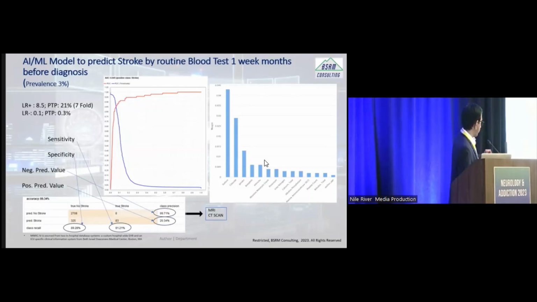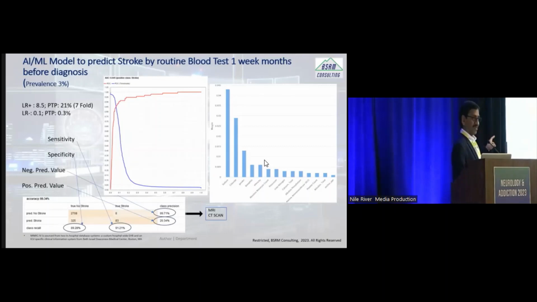So as you can see, we tested it with the remaining 3,000 patients, which had not been used at all, which the model has not even seen. Out of that 3,000, there are only about 400 people who had stroke. It picked up pretty much 91% of them. Out of 91, it only missed 8.